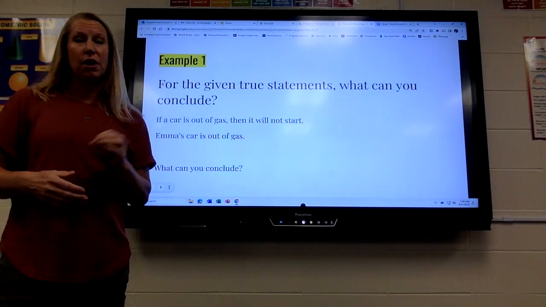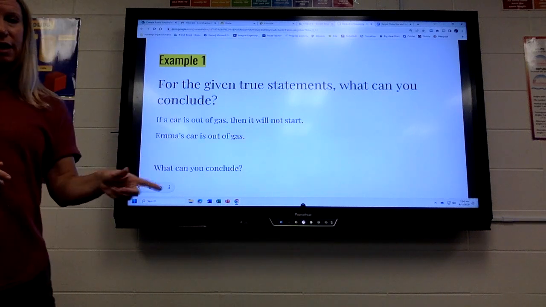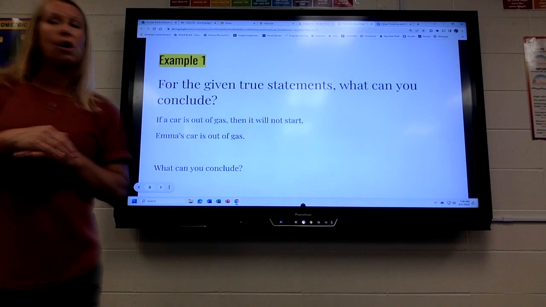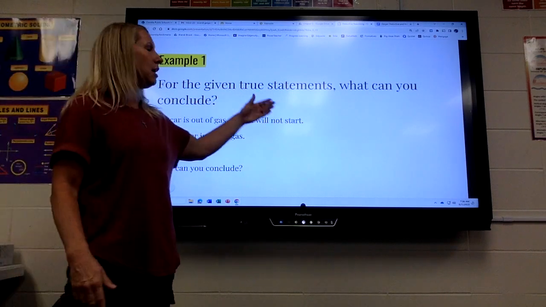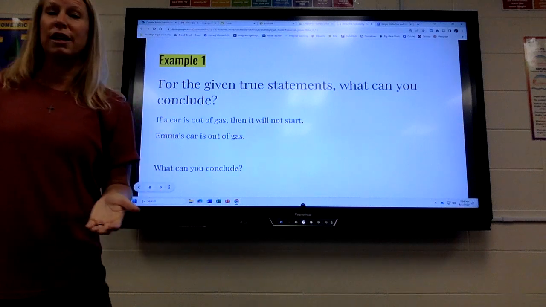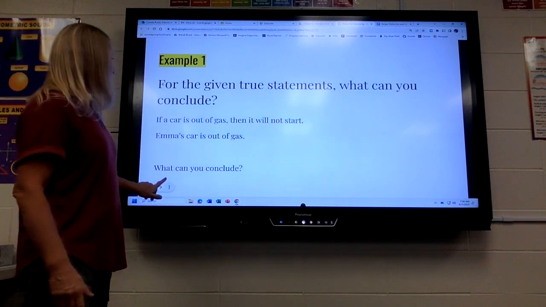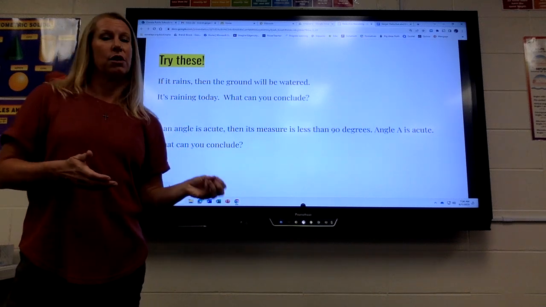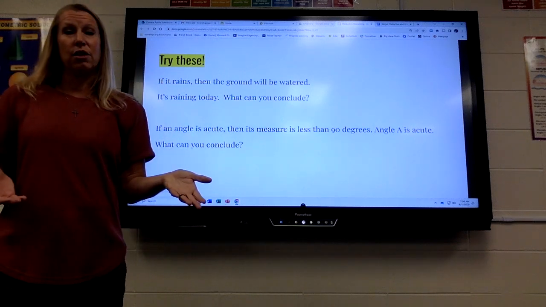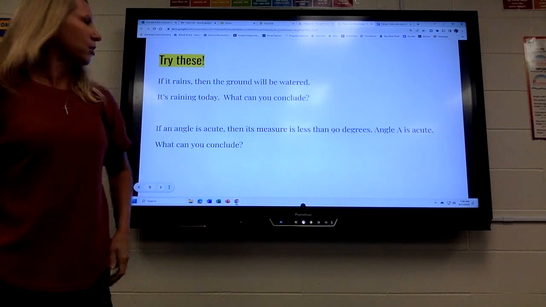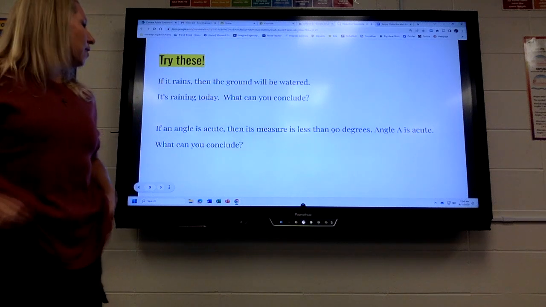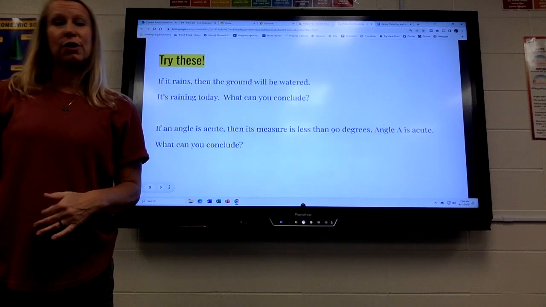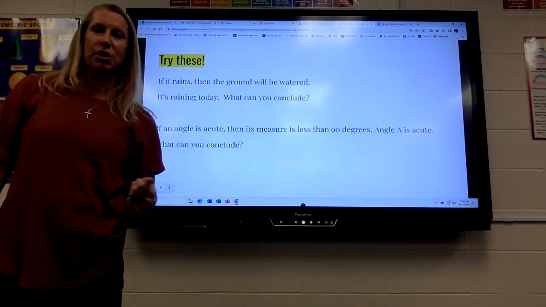So this says, if a car is out of gas, then it will not start. Emma's car is out of gas. So the only thing we can conclude is it will not start. You can only conclude the then part. So for example, if it rains, then the ground will be watered. It's raining. What can we conclude? The ground will be watered. If an angle is acute, then its measure is less than 90. Angle A is acute, so we can conclude then its measure is less than 90.